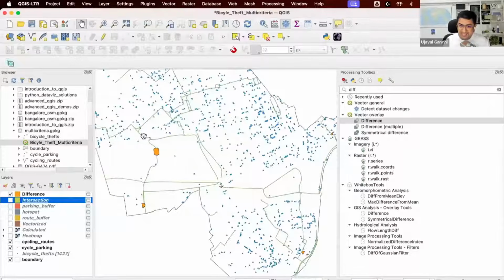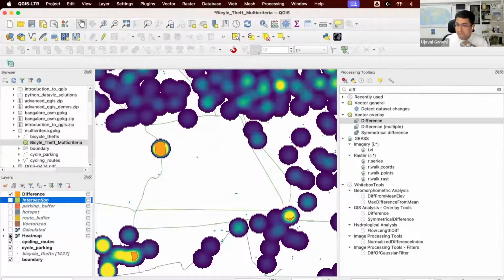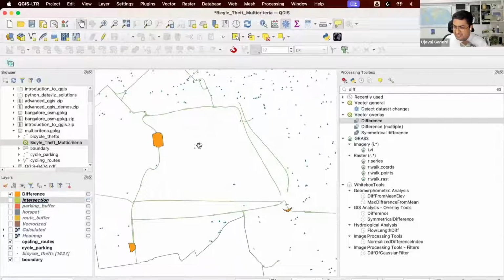So now these are the polygons which I found. If I put my parking here, you can see there's no parking here. This place is also close to a cycling route. And if I see the heat map, this is on a hotspot. That means if I put parking here, I can help reduce the bicycle thefts in this region. And if you go and see this on a Google map, this is actually a park. This path goes through the park and there's no parking here. So people are roaming around the park, leaving cycles open, and they get stolen. Right, so again, you can see how your analysis also makes sense.